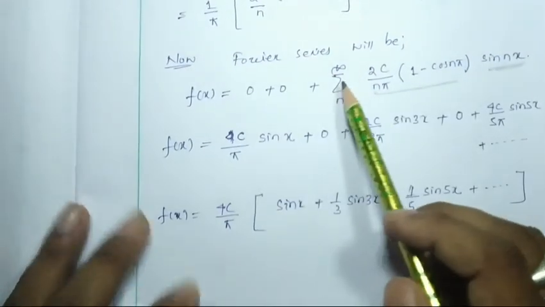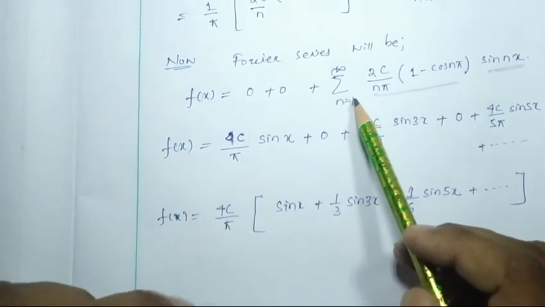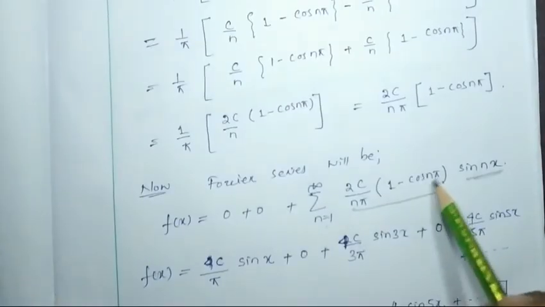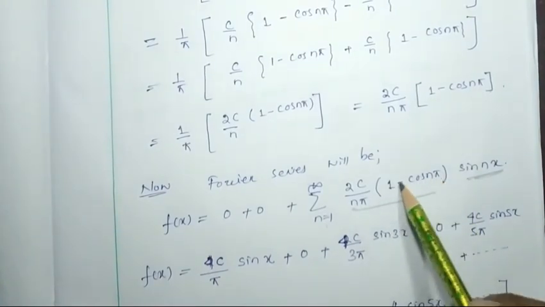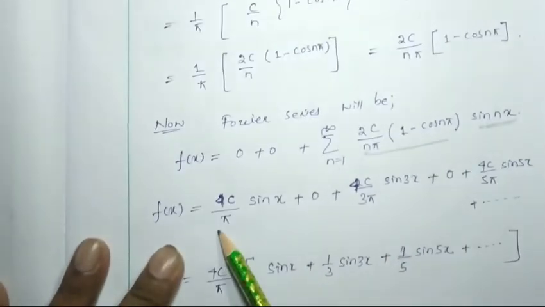If I write each term, for n equal to 1, cos pi will be minus 1, so 1 minus minus 1 will be 2. So 2 into 2, that is 4c by pi sin x.